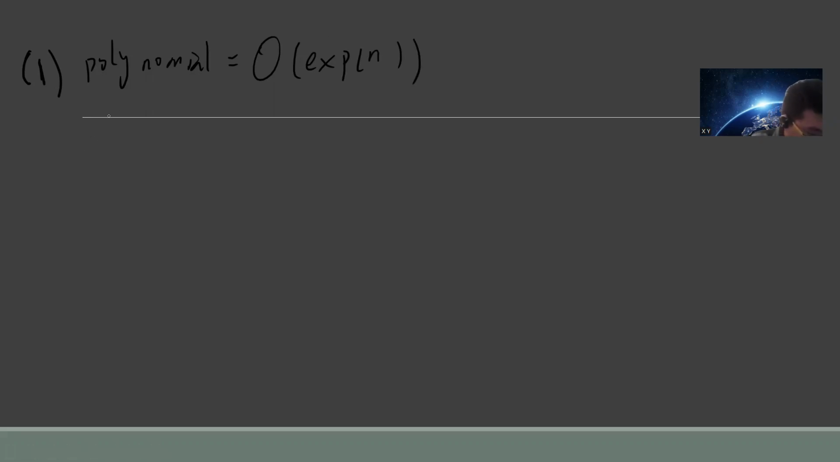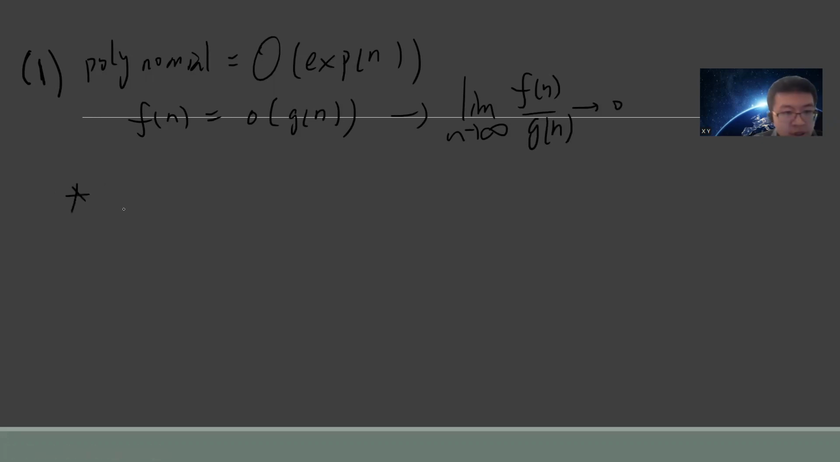What we're going to show is that f of n, say a polynomial, is a small o of g of n, where g of n is exponential. This is the same as saying that as n goes to infinity, f of n divided by g of n goes to 0. More precisely, let's consider k greater than or equal to 0 and c greater than 1. We want to show that the limit as n goes to infinity of n to the k over c to the n goes to 0.